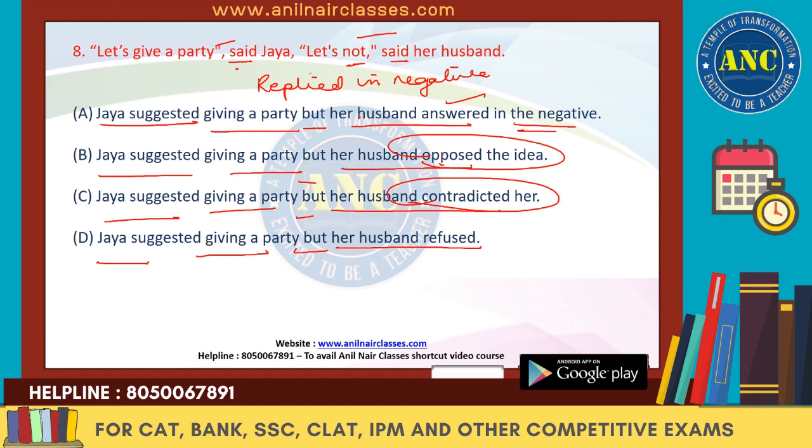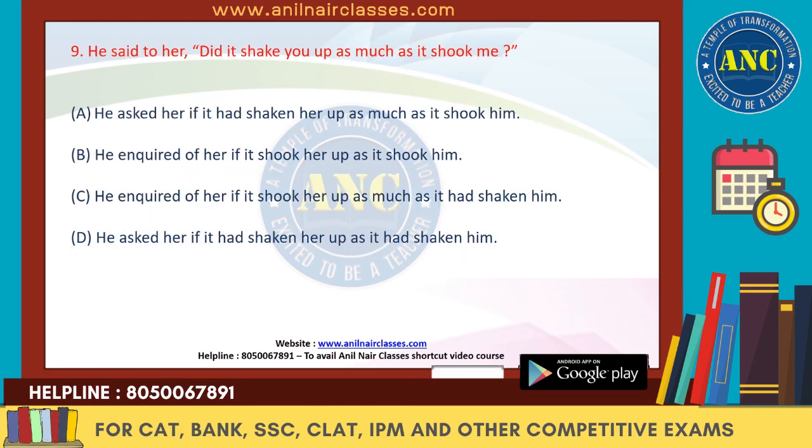So either you say "answered in the negative" or "replied." We cannot say "her husband refused," because in indirect speech, when the straight answer no is there, that time we have to say "replied in the negative." So all these things are wrong. We'll get rid of B, C and D. Mark A as the right answer. Next one. "She said to her, did it shake up as much as it shook me?"